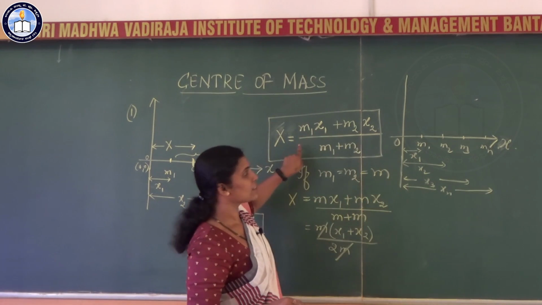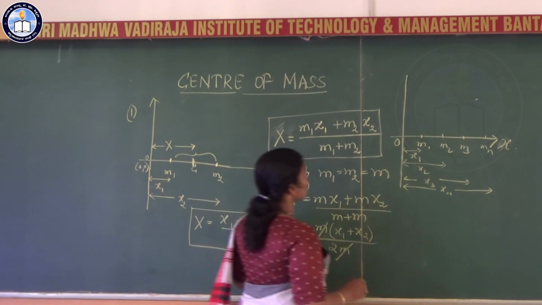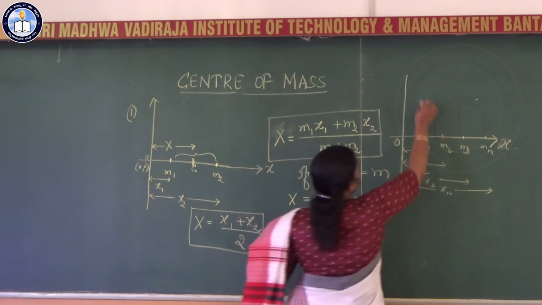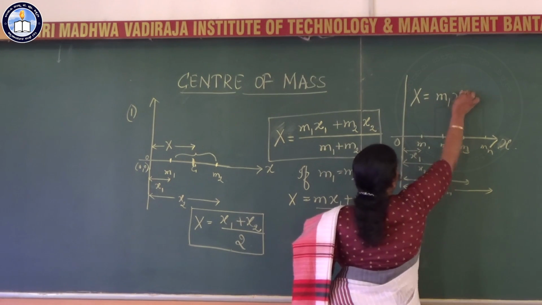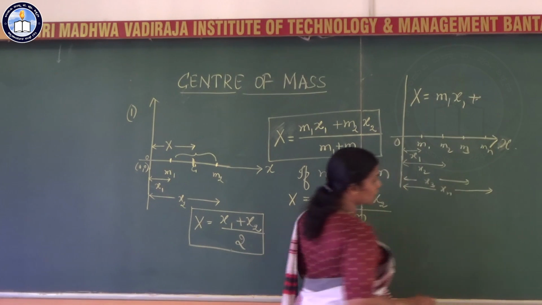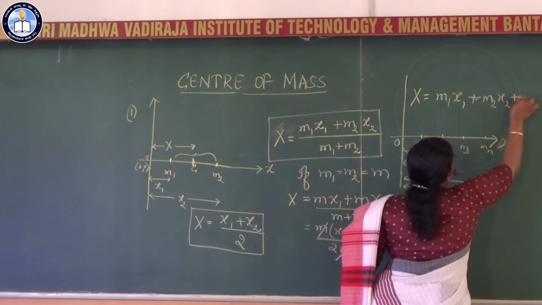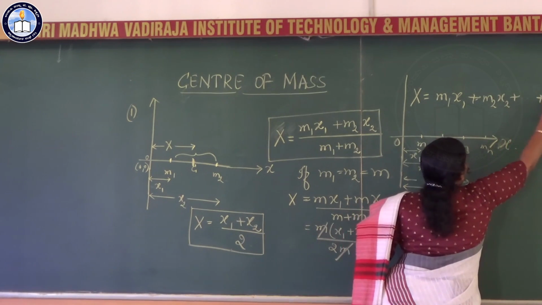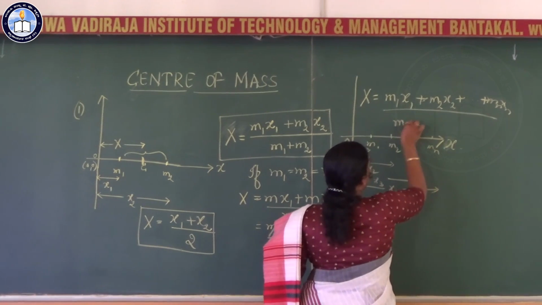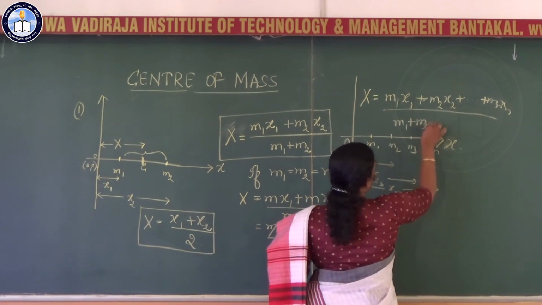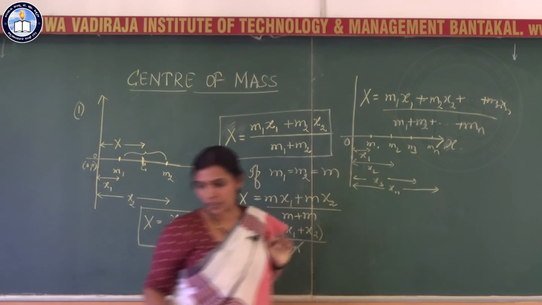Then how can I write this expression? What is the expression for center of mass? The expression for center of mass here is x equal to m1 x1 plus m2 x2 plus up to mn xn divided by m1 plus m2 plus up to mn. Okay.